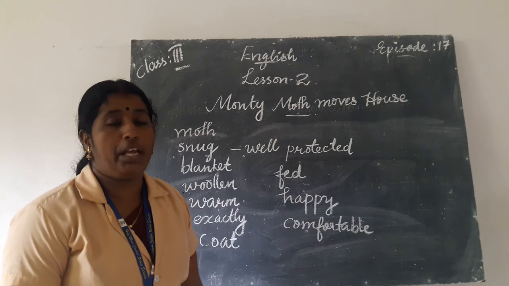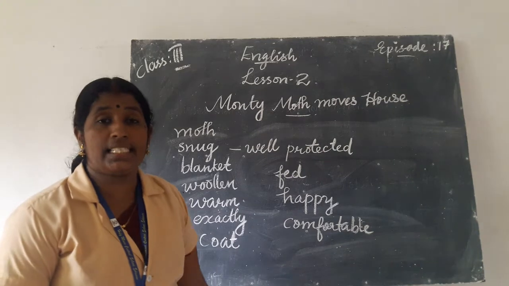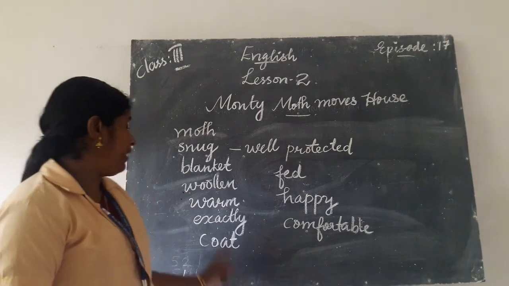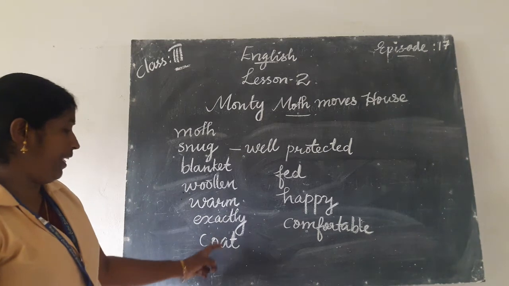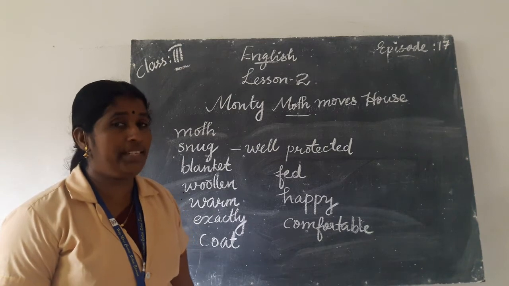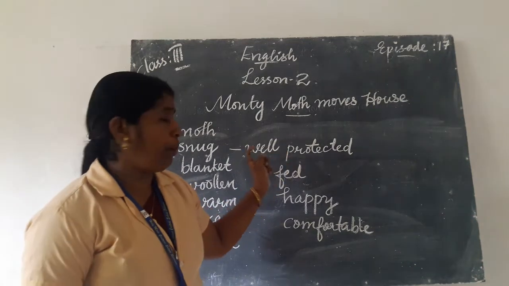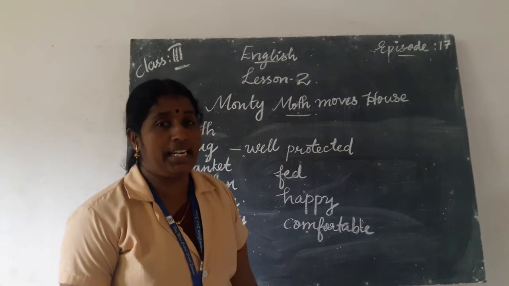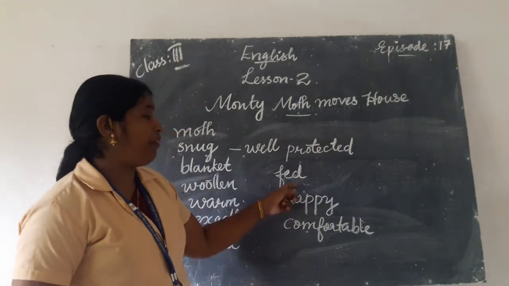Next one, warm, W-A-R-M, warm. Exactly, E-X-A-C-T-L-Y, exactly. That means precisely. Next one, coat, C-O-A-T, coat. Well protected. The meaning of snug is well protected. W-E-L-L, well. P-R-O-T-E-C-T-E-D, protected. Next one, fed.